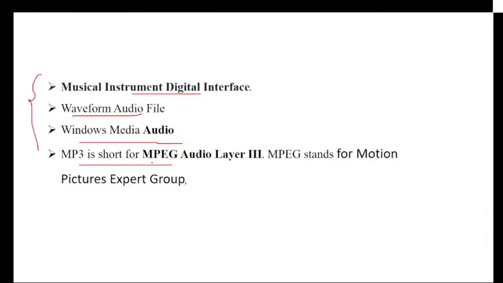MP3 is a short form for MPEG Audio Layer 3. And MPEG stands for Moving Pictures Experts Group. So this slide is also important. You need to know the details. It can come in any form of question. Okay, coming to the next question now.